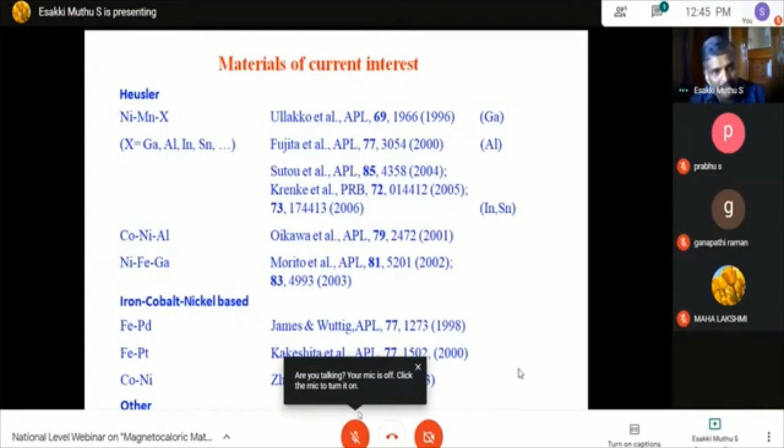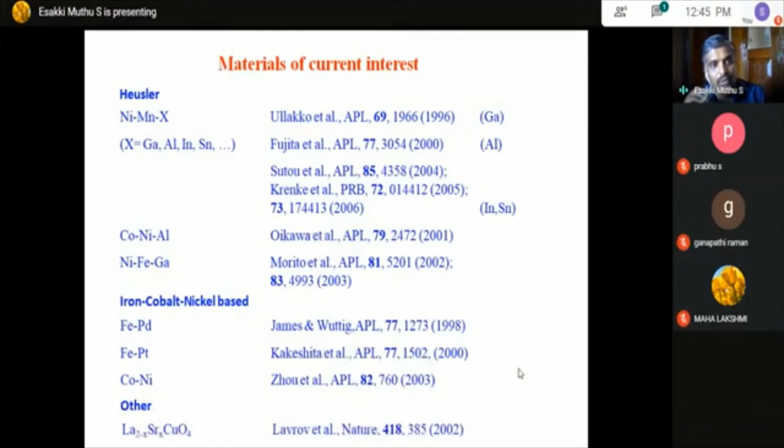Here I have given the Heusler alloy, Heusler material, which we call a nickel-manganese based material. So this material can be used as a magnetic refrigeration material. And again, there is iron, cobalt, nickel based material, and also lanthanides, manganites, lanthanum, cobalt and manganites, some kind of perovskite materials.